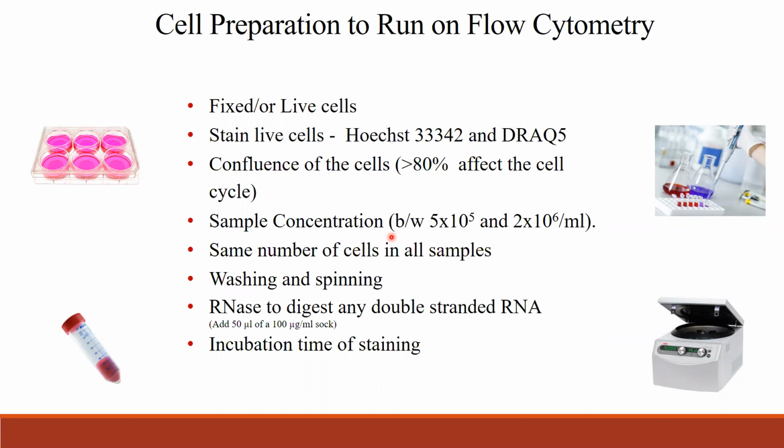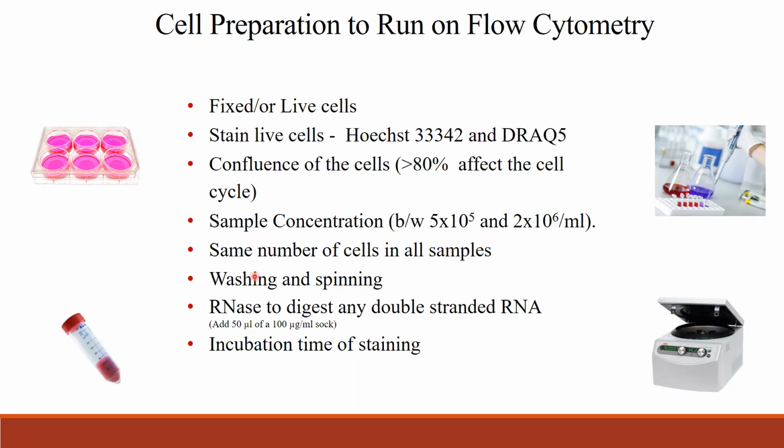So you take enough cells so that even if you lose cells, the final concentration when you run on the flow cytometer should be at least a few 100,000. Finally you will be recording only 10,000 or 20,000 healthy cells to see a nice pattern of the DNA profile. But it is better to start with 500,000 or 2 million if you have more cells.